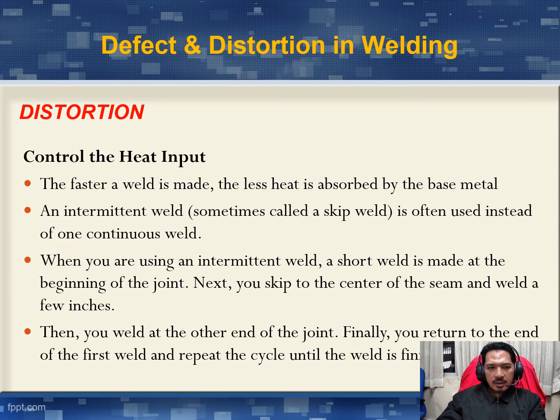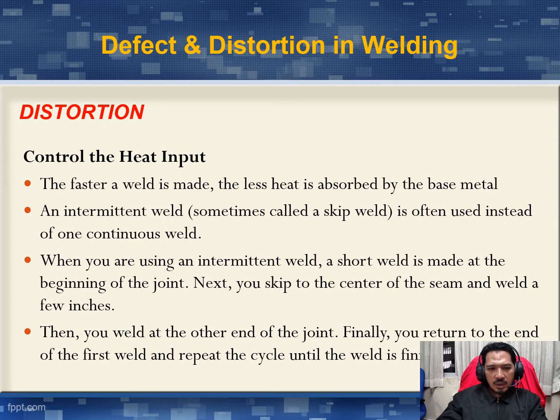Okay, control the heat input. The faster a weld is made, the less heat is absorbed by the base metal. An intermittent weld, sometimes called a skip weld, is often used instead of one continuous weld. Okay, maksudnya intermittent ni kita kimpal secara skip lah. Simpan sikit, lepas tu ada gap sikit, kita kimpal lagi sikit supaya elakkan distortion.